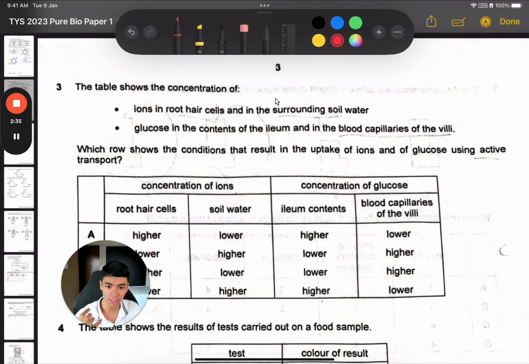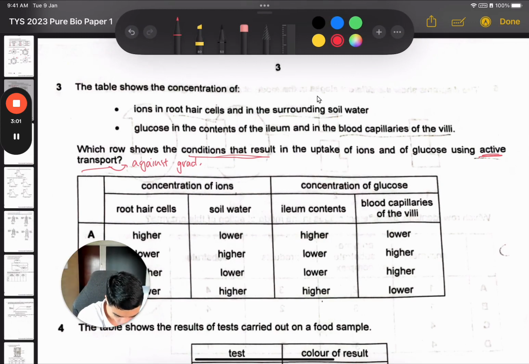Question 3, they want us to find which row shows conditions that result in uptake using active transport. So that means against the concentration gradient. And you would only know how to select the right answer if you knew the direction that these substances are moving. So for the root hair cells and the soil water, they didn't say which is the direction, but I think you all can know from your basic content knowledge that it's this direction, right? From the soil, it goes into the root hair cells. So we're looking for this. If we want this to be against the gradient, we need this to be low, and then we need this to be high.